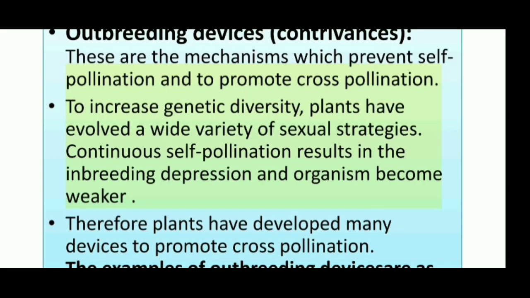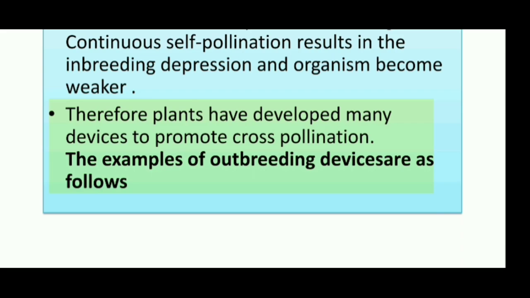To increase genetic diversity, plants have evolved a wide variety of sexual strategies. Continuous self-pollination results in inbreeding depression and the organism becomes weaker. Therefore, plants have developed many devices to promote cross-pollination. The examples of outbreeding devices are as follows.